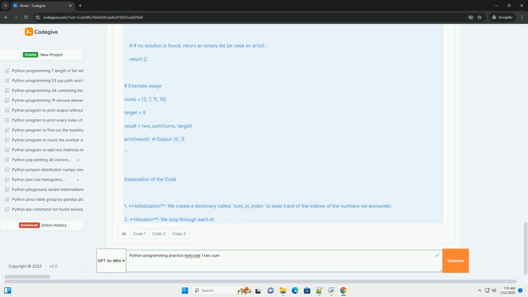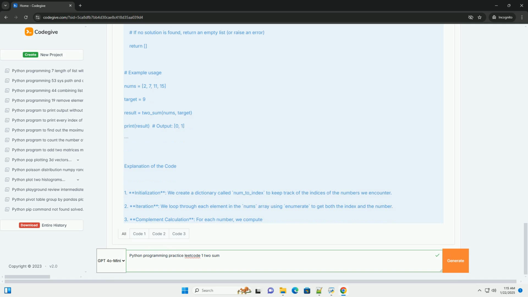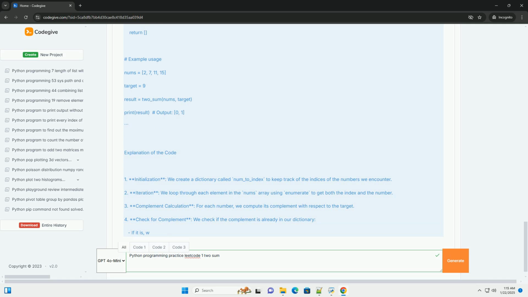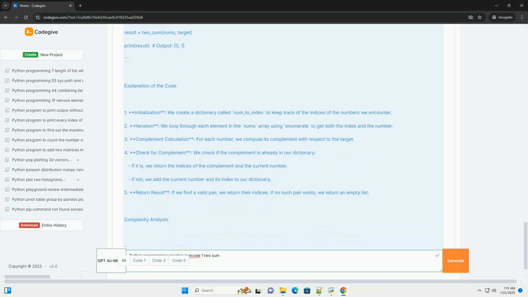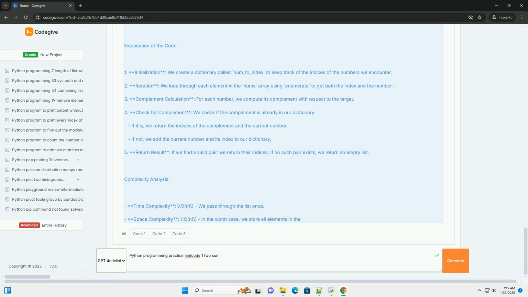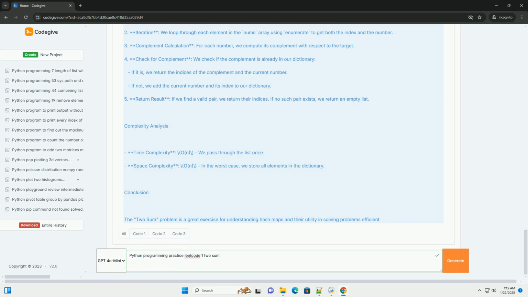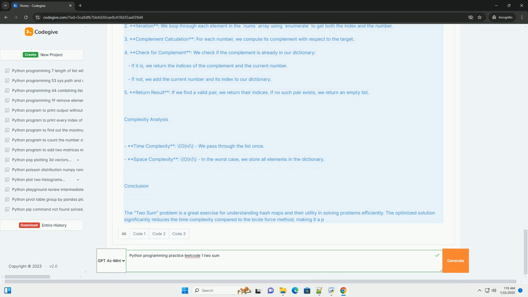example. Problem statement. Given an array of integers nums and an integer target, you need to find two numbers such that they add up to the target. Return the indices of the two numbers in the form of a list. Example. Input: nums, target. Output: indices. Explanation: The numbers at indices 0 and 1 are 2 and 7, which add up to 9.